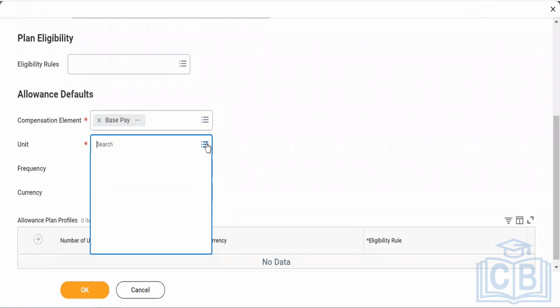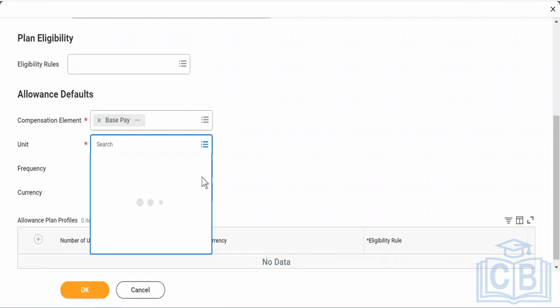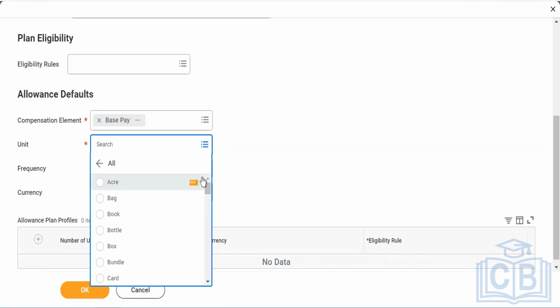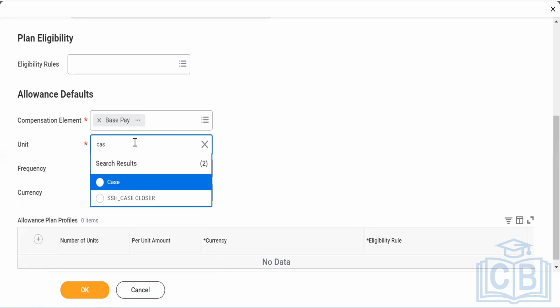But let me show you what are the different type of units you have. Basically, if you look into it, it will have all the units that you would have seen or understood up till now, like kilo, acre, bag, box, book, bottle, gallon, gram, gross, right? Everything you are able to see here. So out of that, I'm going to use cases. Or if some company wants to use tickets, they can use tickets also.